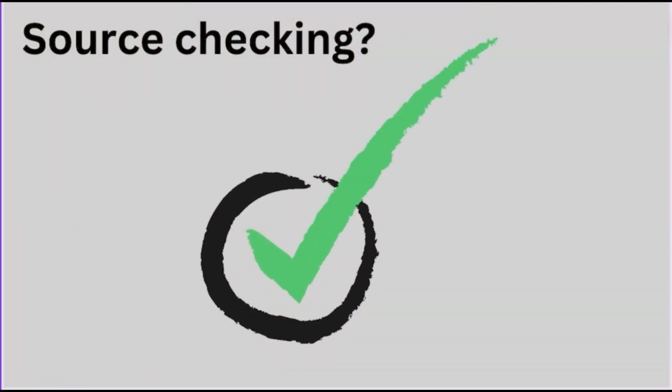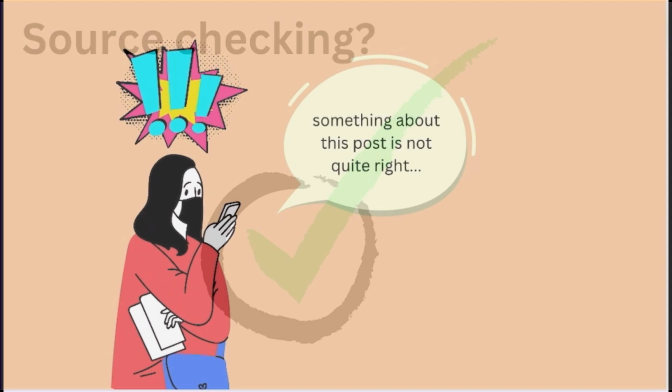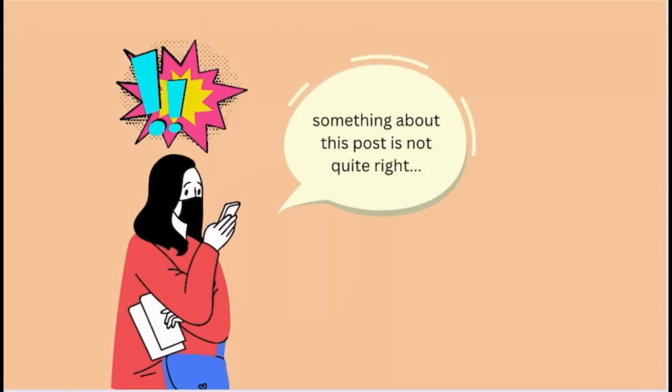So how do we source check this information? If you have identified any of these traits in a social media post, this could indicate that misinformation is present. Therefore, we must source check. Check for 2 things: where the source of information is coming from and who is posting this.